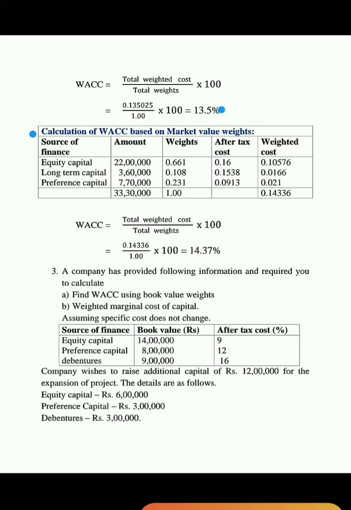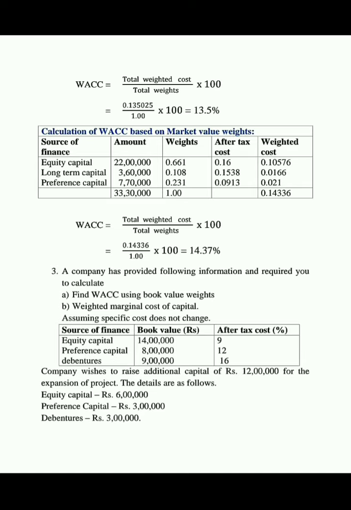Now calculation of weighted average cost of capital based on market value weights. See, sources of finance are the same: equity capital, long term capital, that is debt, and preference capital. The market price of the equity share is 22. The number of equity shares is 1 lakh, so 1 lakh into 22 is 22 lakhs.